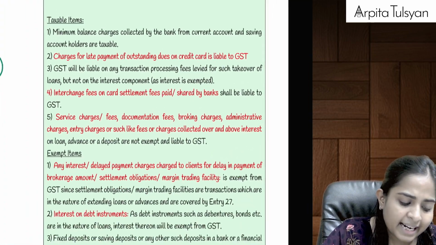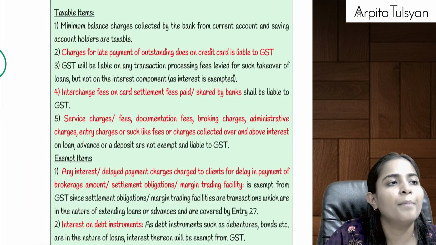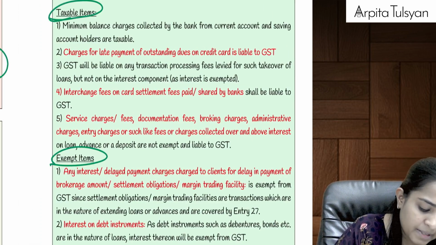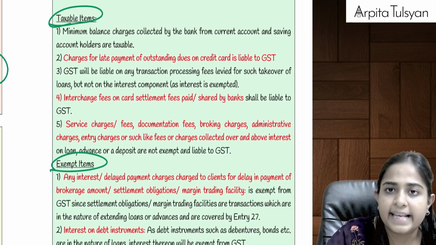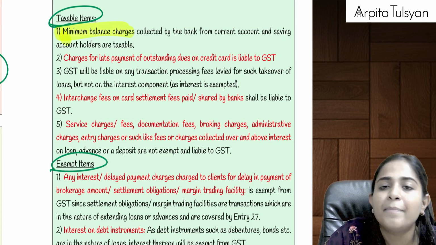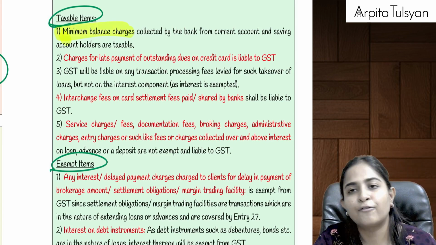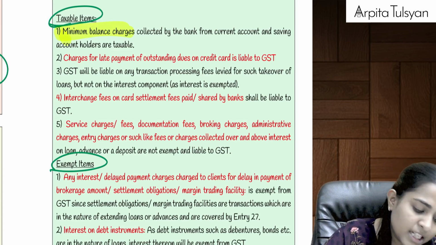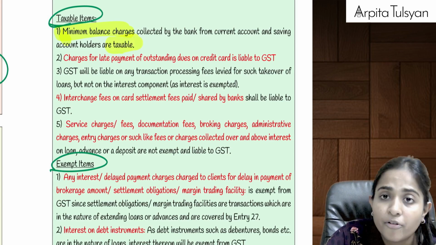Yes, and then I have summarized and I have tried to make a list of which items will be your taxable items and which items will be your exempt items. So in taxable items, let's say minimum balance charges, the minimum balance that we have to maintain in our accounts. If we don't maintain, they levy the charges for that. That is fully taxable because that is not in the form of interest.